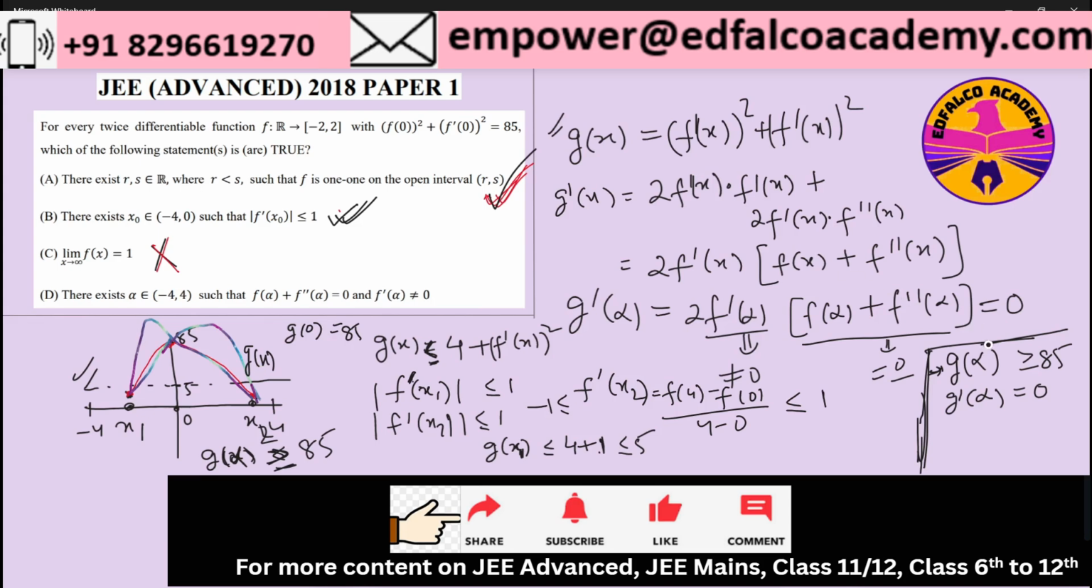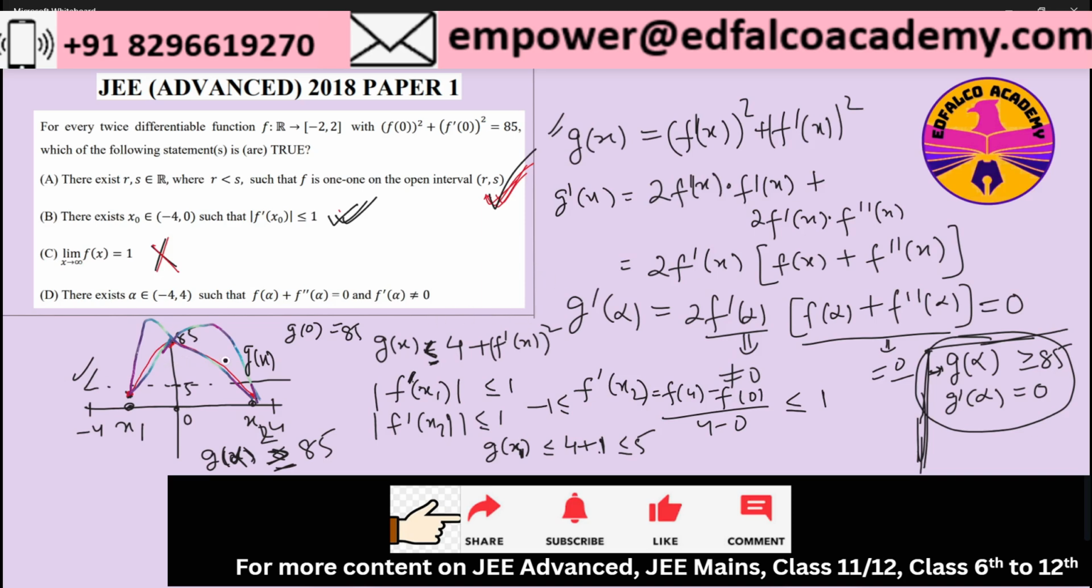So therefore, these two conditions will be holding. But in order to make g dash alpha equal to 0, if I try to make f dash alpha 0, then I start getting that g of alpha cannot go beyond 4, which violates my first condition. So therefore the only possibility left is that f of alpha plus f double dash alpha is equal to 0, and that is what the question is asking, that there exists alpha in the range minus 4 to 4 such that f alpha plus f double dash alpha has to be 0. So that will make my g dash alpha 0, but f dash alpha is not equal to 0, which is fine.